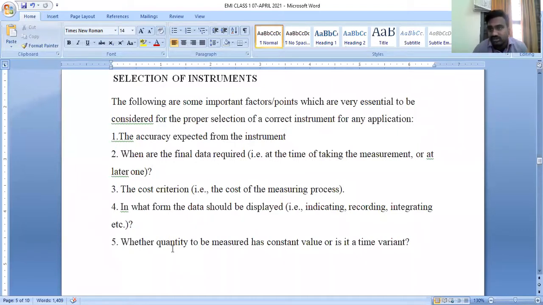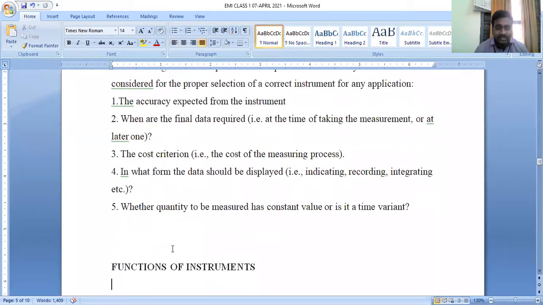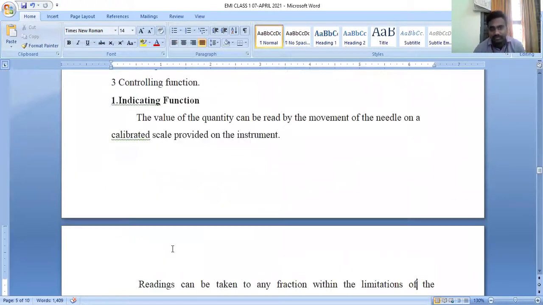So this is a very important concept. In many competitive exams we will come across this. How can we select a proper instrument depending upon the accuracy, the final data, the cost criterion, the display of data, and the value which you are going to measure? And next we will discuss functions of instruments.